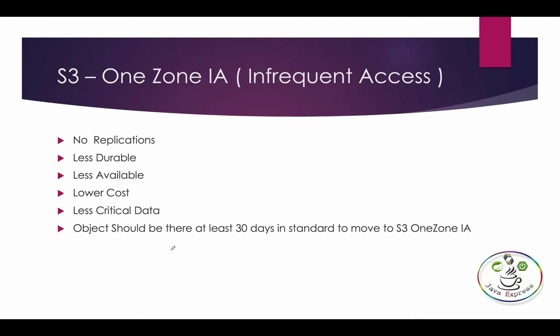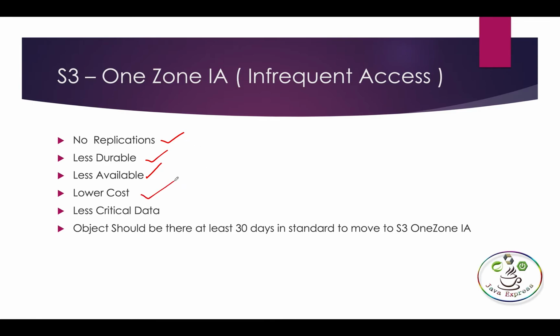Okay, next we have one more, One Zone IA, infrequent access. The previous classes maintain replication, more than 3 replicas. But in this storage class, there is no replication, only a single copy. Whatever you keep, the durability and availability will be less. That means suppose this data center is down, you can't access the data. That is why it is less available and less durable. But compared to the previous 3 storage classes, the cost will be less. That is a lower cost.